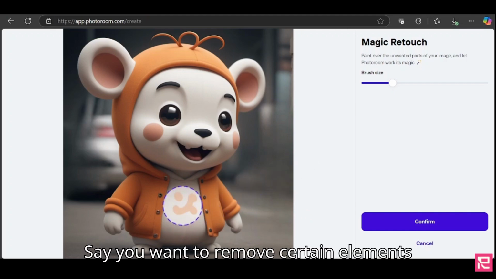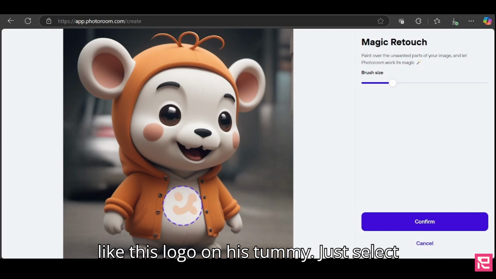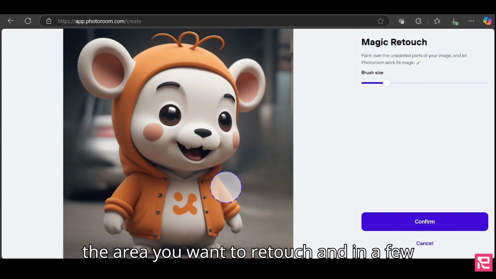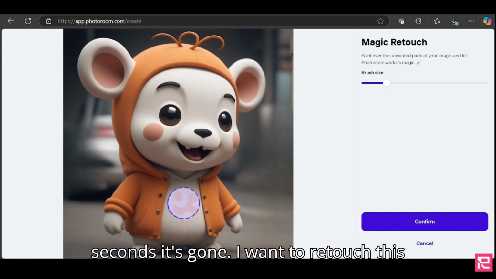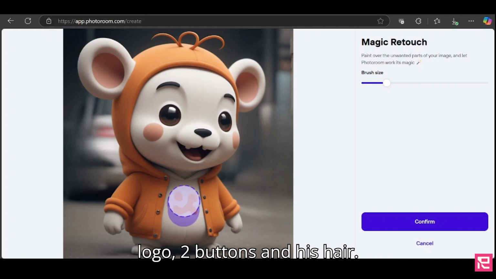Say you want to remove certain elements, like this logo on his tummy. Just select the area you want to retouch and in a few seconds it's gone. I want to retouch this logo, 2 buttons, and his hair.